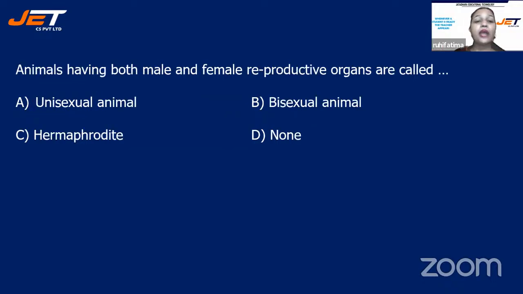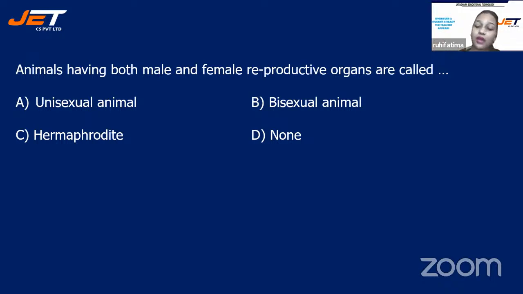Next question. Animals having both male and female reproductive organs are called dash. And your options are unisexual animals, bisexual animals, hermaphrodite, or none. Children, so animals having both male and female reproductive organs, what are they known as? Well tried, children. Well tried. Keep trying. If you do not know the answer, definitely we are going to discuss, but please answer in the chat box.